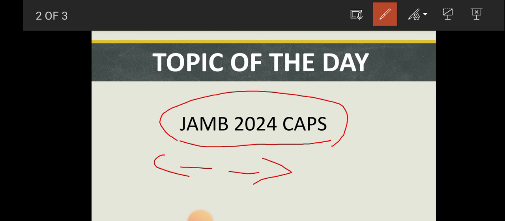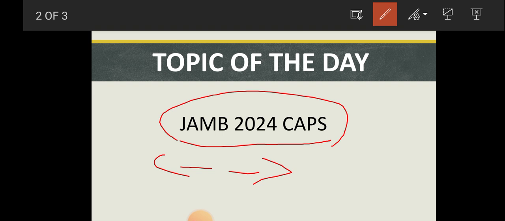Your institution of choice, the universities, also have their own CAPS. Let me tell you the function of their own CAPS. It tells them the total number of candidates that have chosen them as their first choice, or the total number of persons that have withdrawn from their institution to another institution. That's the function of their own CAPS.